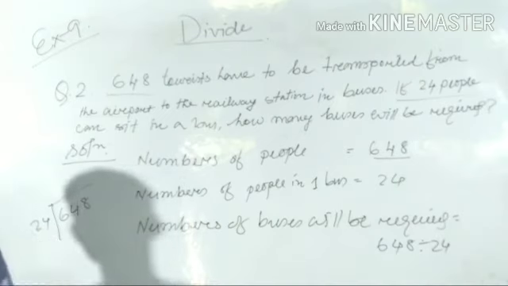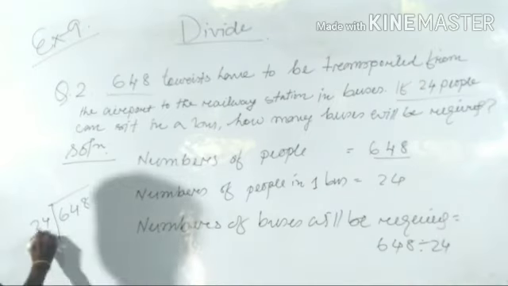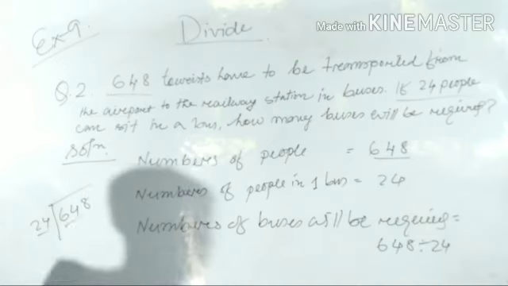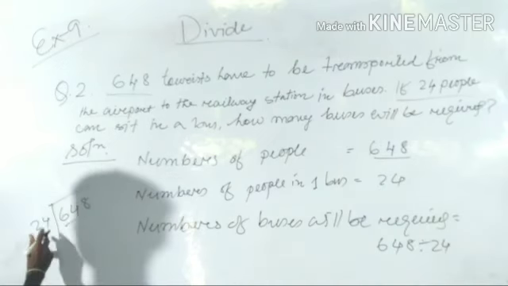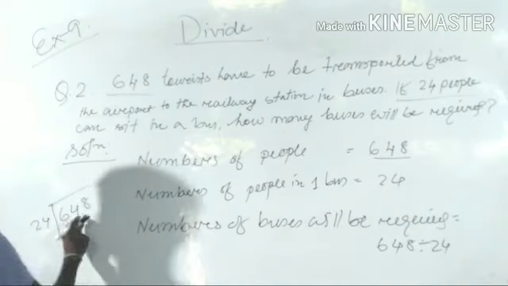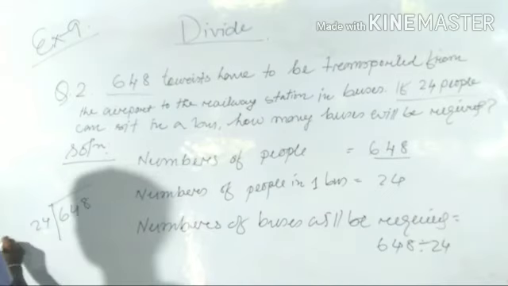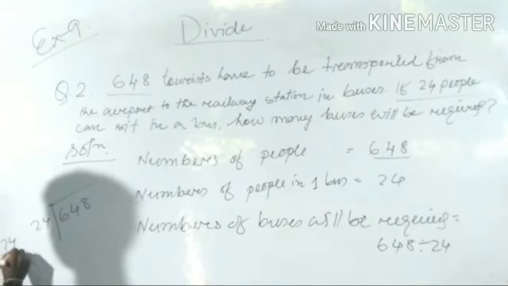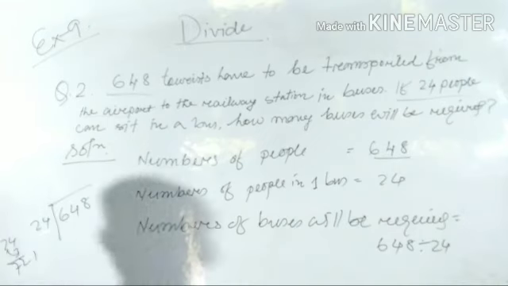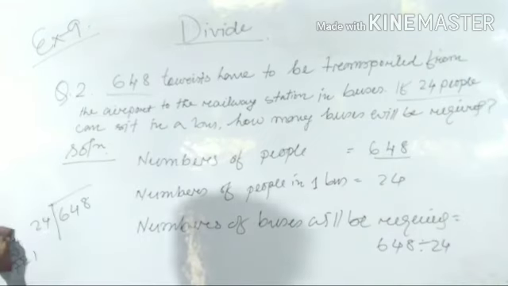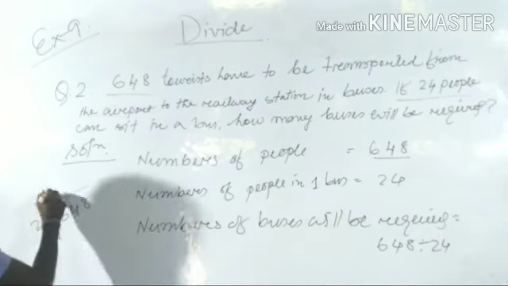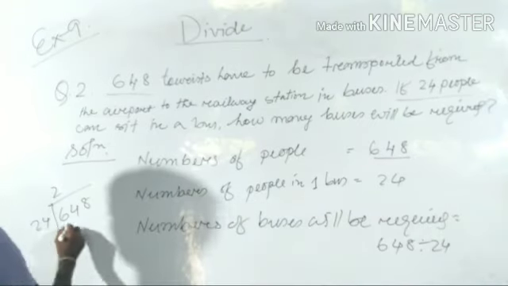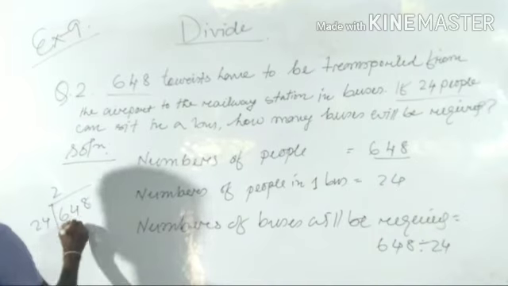648 divided by 24. Here 24 is two digits, so you also take two digits. If you multiply 2 times, it will be 48. If you take 3 times, it will be 72, which is more than 64. So you have to take 2 times only. 24 times 2 is 48.